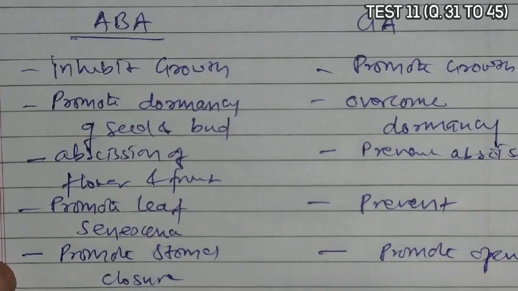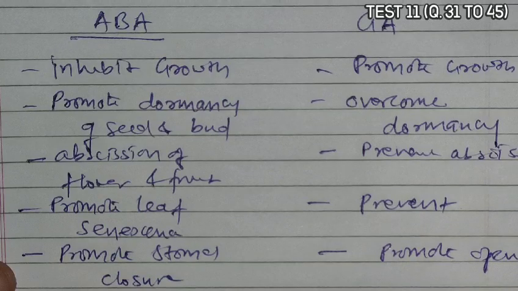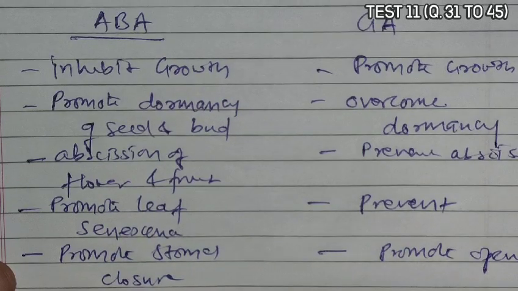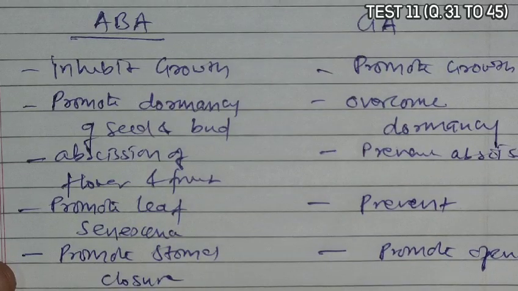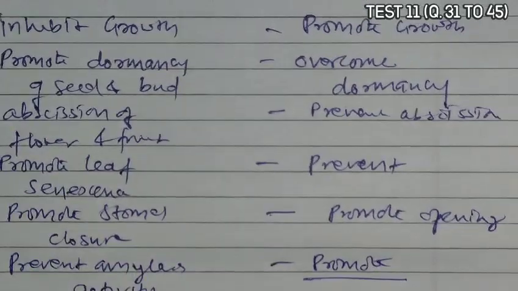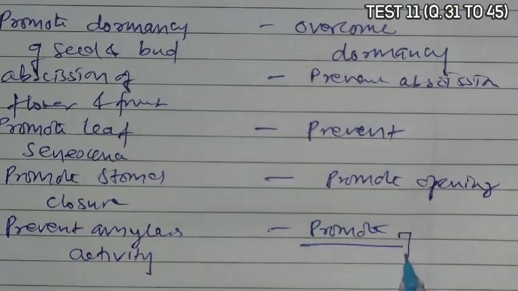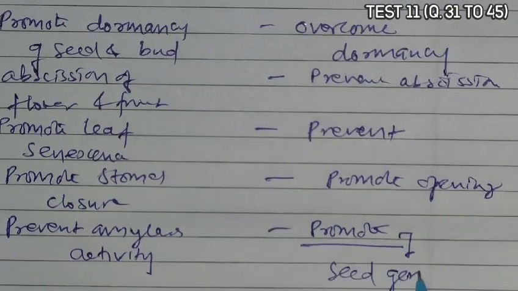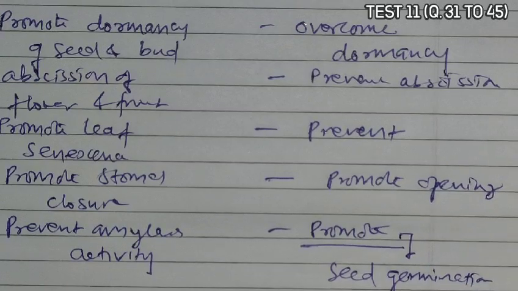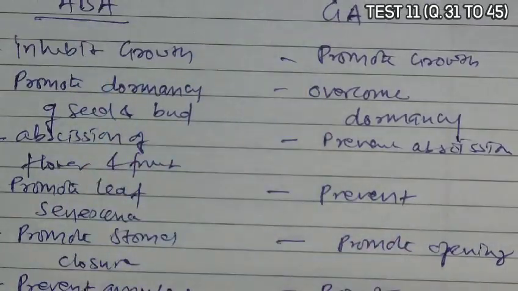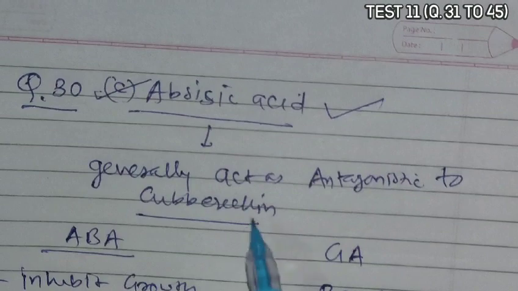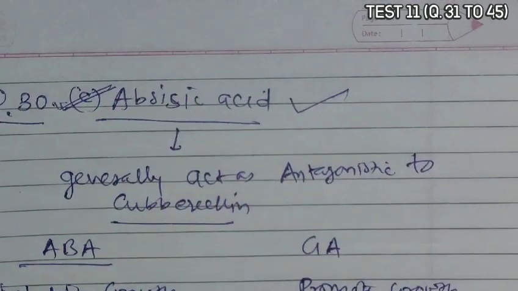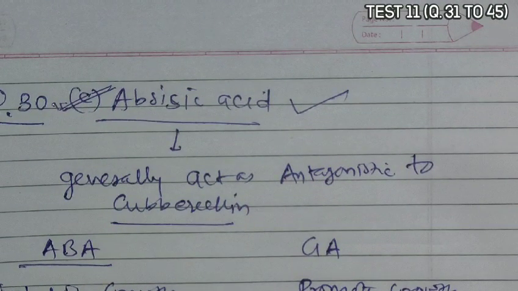This prevents amylase activity, while gibberellic acid promotes amylase activity, that is, the synthesis of hydrolytic enzymes, due to which seed germination occurs. So many antagonistic effects are found between abscisic acid and gibberellic acid. Because of this, the antagonist of gibberellic acid generally is abscisic acid. So abscisic acid, option C, becomes the correct answer.